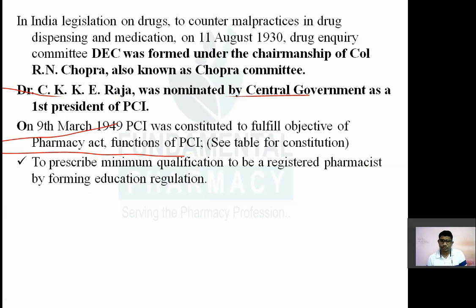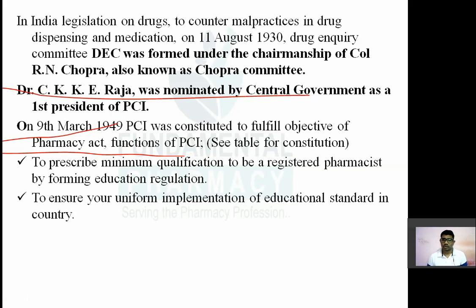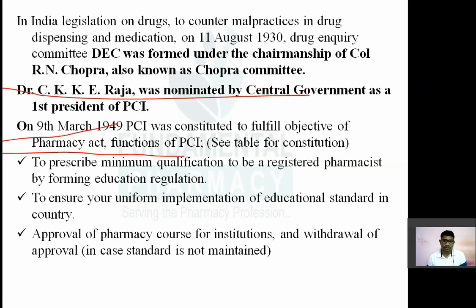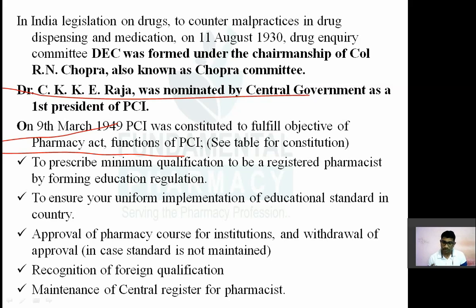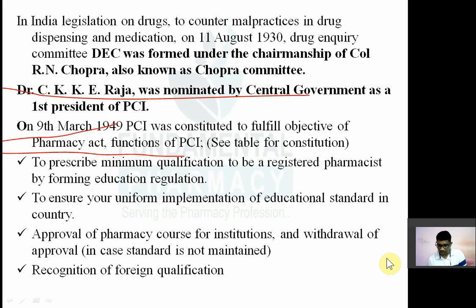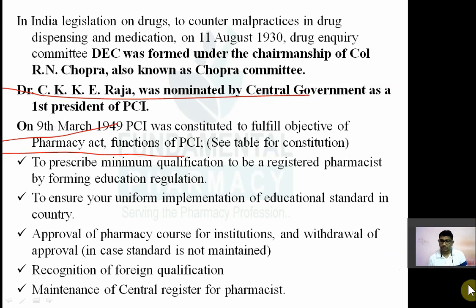We have also seen the functions: to prescribe the minimum qualification to be a registered pharmacist by forming education regulation to ensure the uniform implementation of educational standards throughout the country. Then approval of pharmacy courses for institutions and withdrawal of approval in case standards are not maintained. Then recognition of foreign qualification, and the main function is the maintenance of central register. What is central register? Central register means it is a register of pharmacists. Central register क्या होता है? Register of pharmacist होता है.